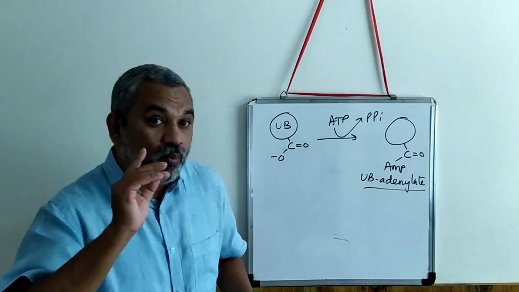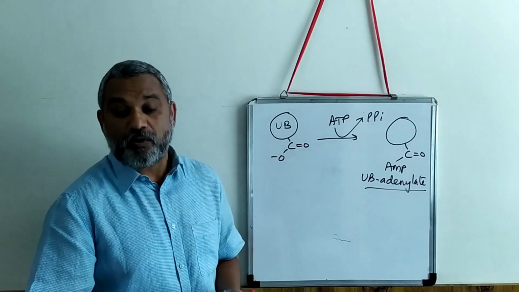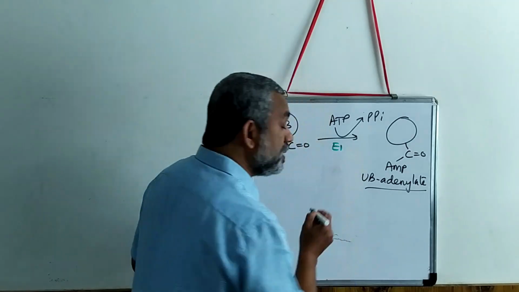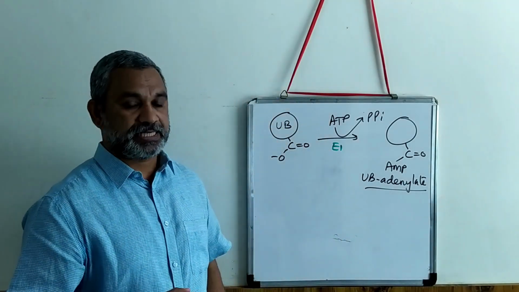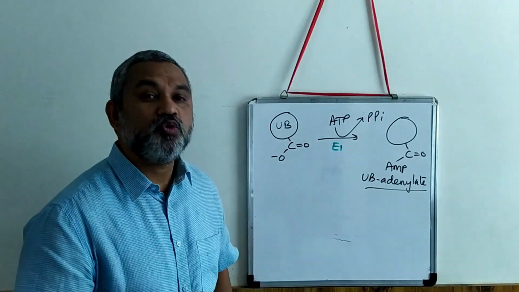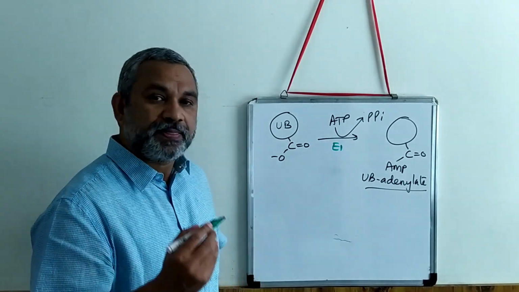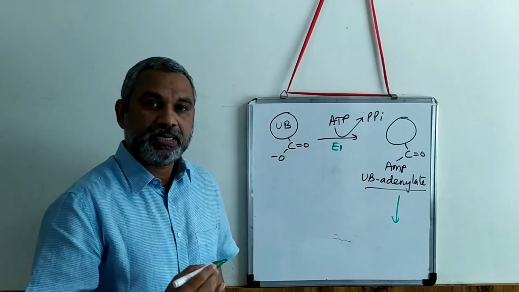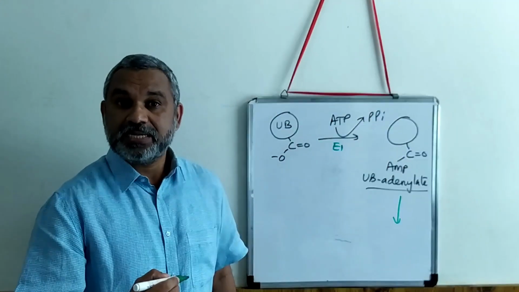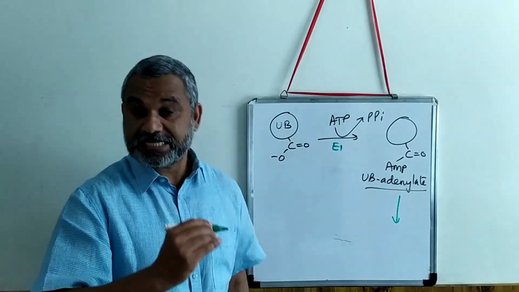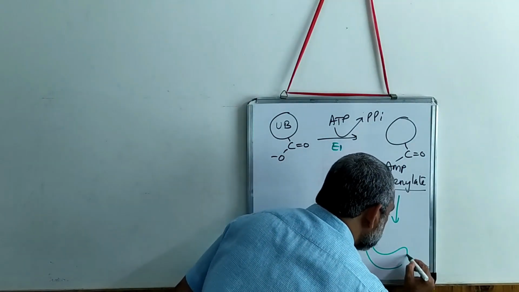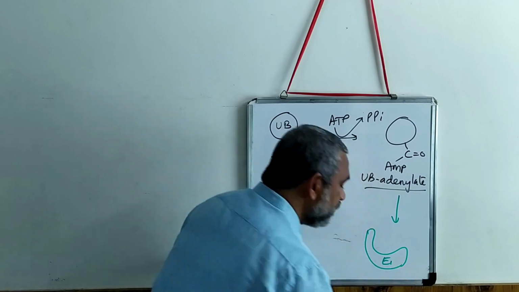Now, once a UB adenylate is formed, this will be carried out by the first enzyme, that is enzyme number E1, the activating enzyme. Once the UB adenylate is formed, the next step is to transfer this ubiquitin to the enzyme. Consider this is the enzyme, E1.